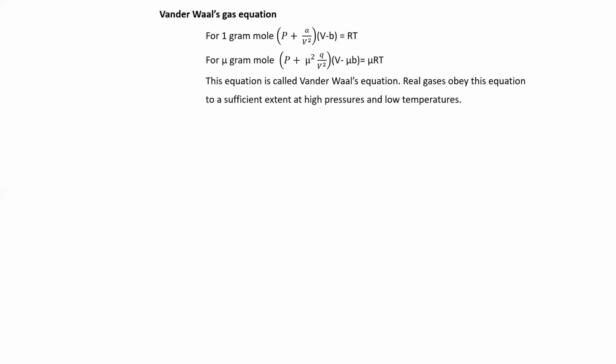Then for mu gram moles, it is given by (P plus mu square a by V square) into (V minus mu b) is equal to mu RT. So the first equation is for 1 gram mole, and the second equation is for mu gram moles. This is called the van der Waals equation. Real gases obey this equation to a sufficient extent at high pressure and low temperature. Yes. So this completes the synopsis of the kinetic theory of gases. In the next class, we will continue with the multiple choice questions. Okay, students, thank you.